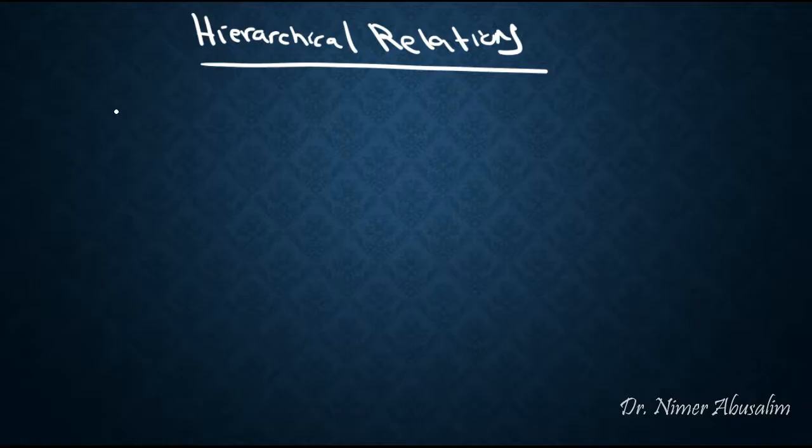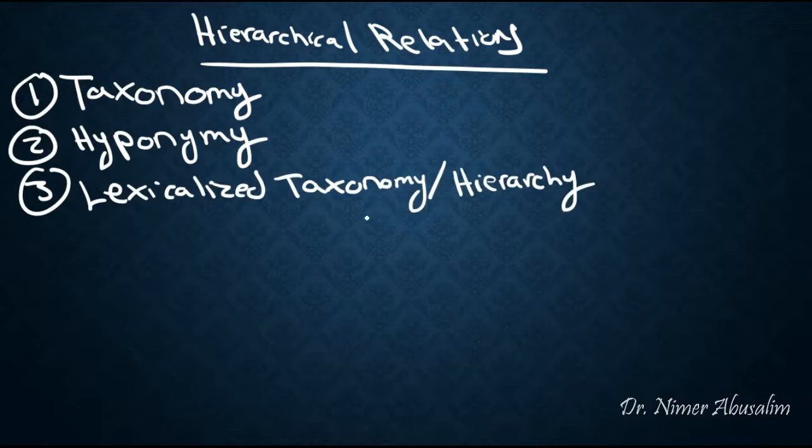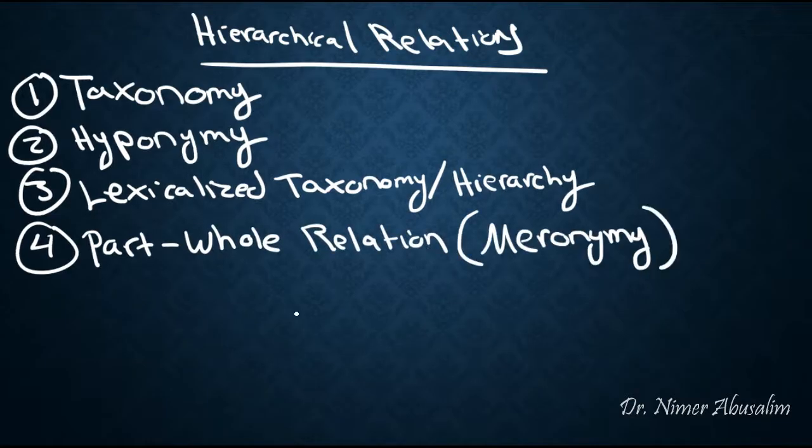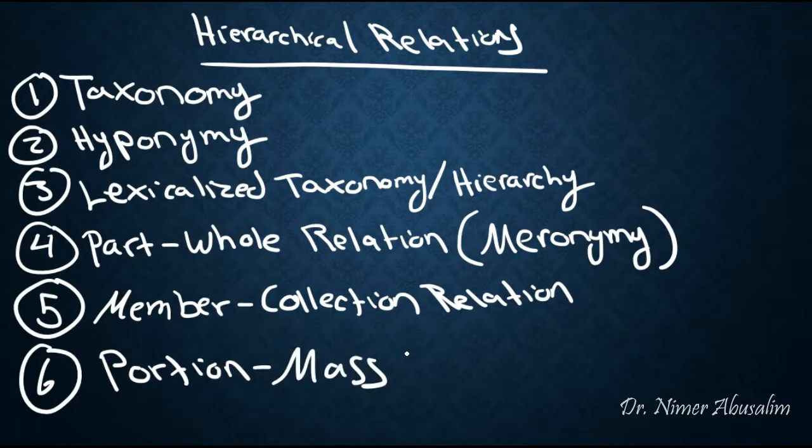Well, there are actually 6 types we're going to talk about. Let's list them here. The first one is a taxonomy. The second is a hyponymy. The third type is a lexicalized taxonomy or hierarchy. The fourth type is a part-whole relation, or we can call it meronymy. The fifth type is a member-collection relation, and the final type is a portion-mass relation.